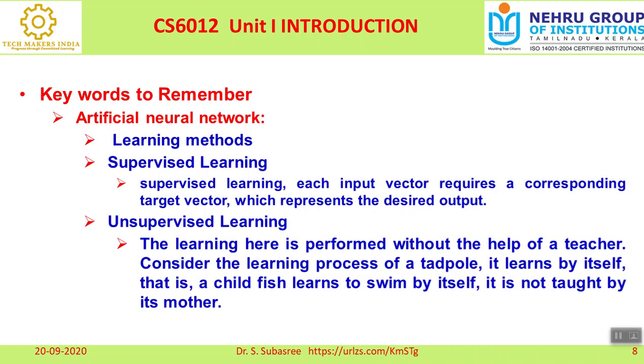So when you talk about learning methods, there are three important classifications under learning methods. One is called supervised learning. The second one is unsupervised learning. And the third one, which is again similar to supervised learning, is called reinforcement learning. I will tell you the basic difference between all three. So as far as supervised learning is concerned, each input vector requires a corresponding target value, which represents the desired output. We know very well, before executing any task or application, what output we want to achieve. We should know the target, right?